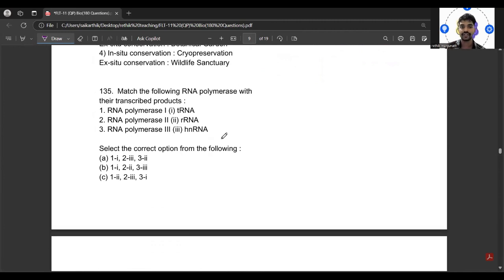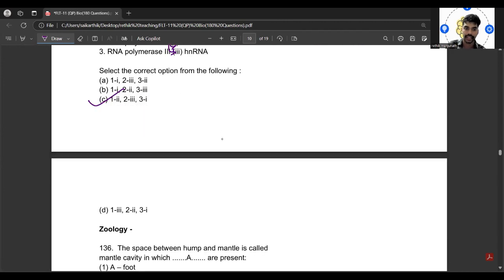Match the following RNA polymerases with the transcription product. RNA polymerase 1, RNA polymerase 2, and RNA polymerase 3. So what would be the correct one here? RNA polymerase 1 will be rRNA. Fine. Then RNA polymerase 2 will be hnRNA, fine. RNA polymerase 3 will be tRNA. So the third option would be correct. So this is all about the botany concepts.